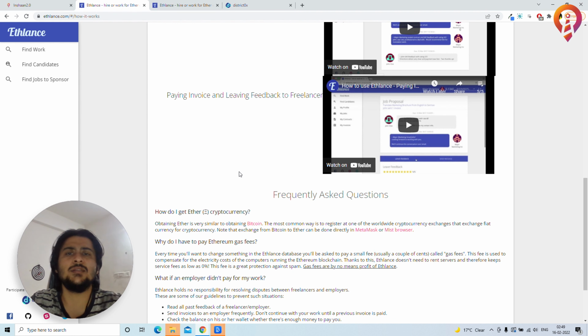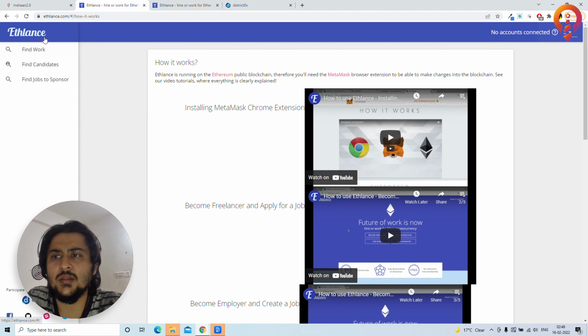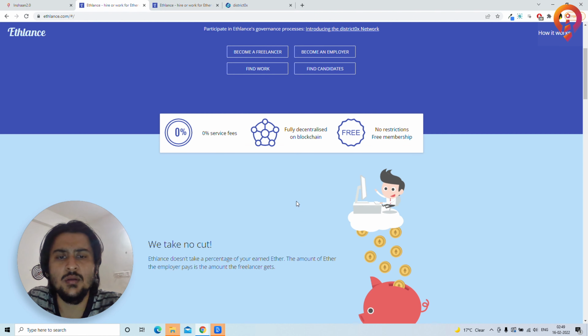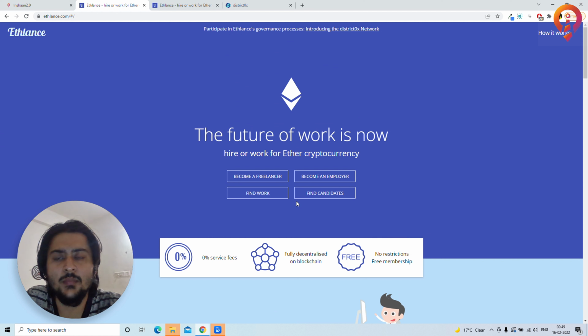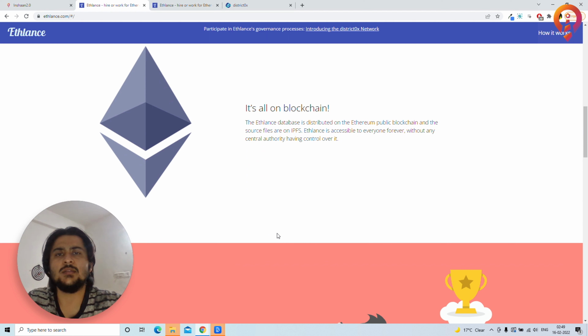The catch is that you don't really find a lot of gigs in this space, and that's why Ethlance is not as good as compared to other freelancing platforms. Payment structure based on crypto is rising, so we'll see that in future. But as of right now, you don't really find many gigs on this platform, but it's the same as any freelancing marketplace. So this video is short, and that's it, guys.